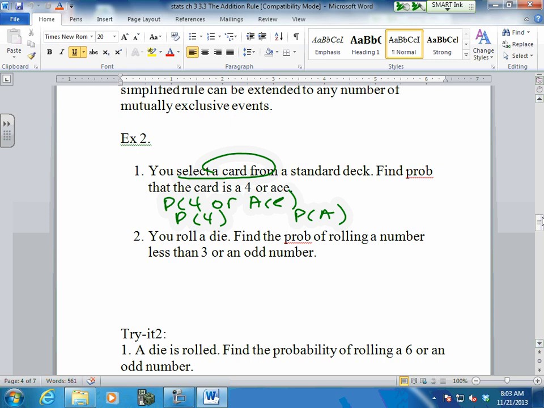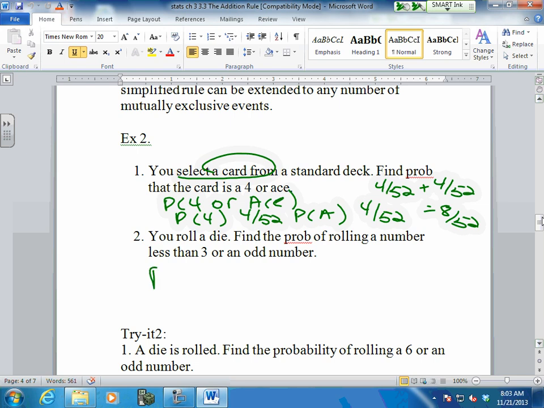How many 4s in your deck? 4. 4 out of 52. How many aces in your deck? 4. 4 out of 52. Are there any 4s that are also aces? No. So these guys are mutually exclusive, so you're adding these two. Mutually exclusive, then you don't have to do the minus, there's nothing where they overlap. So we look at both individually, and then we ask ourselves, can this one also be this? Easiest way to determine it.